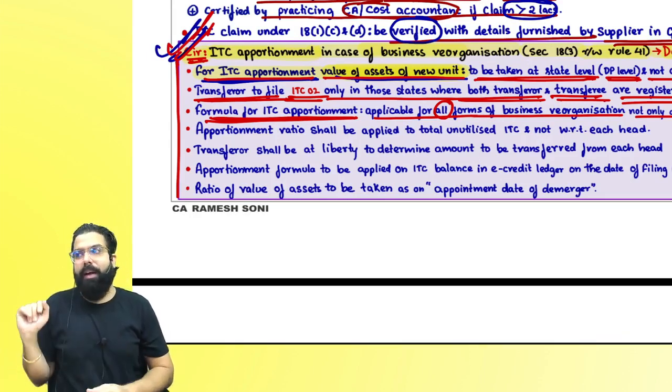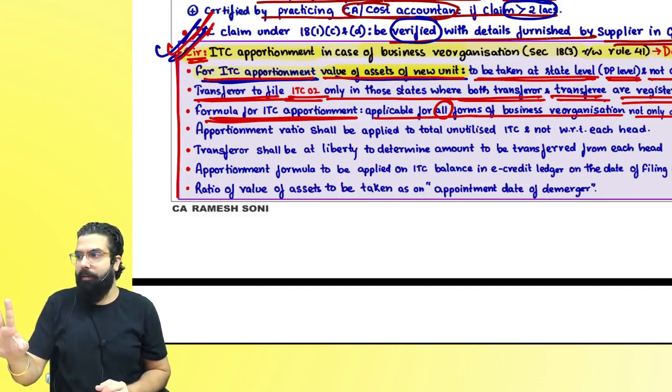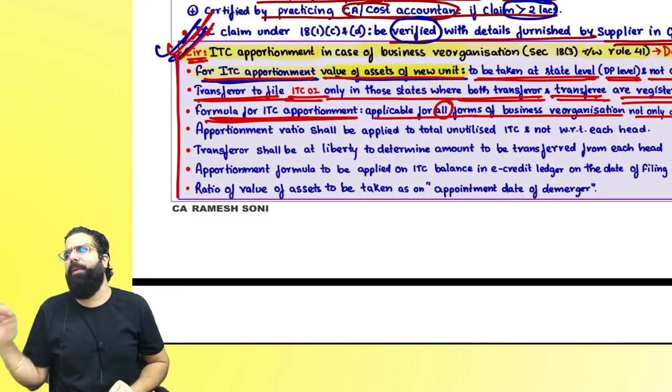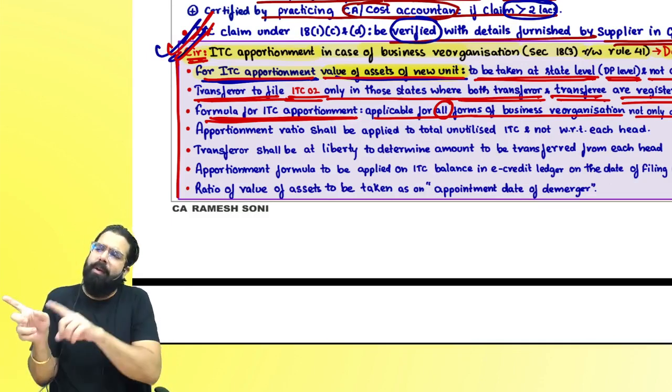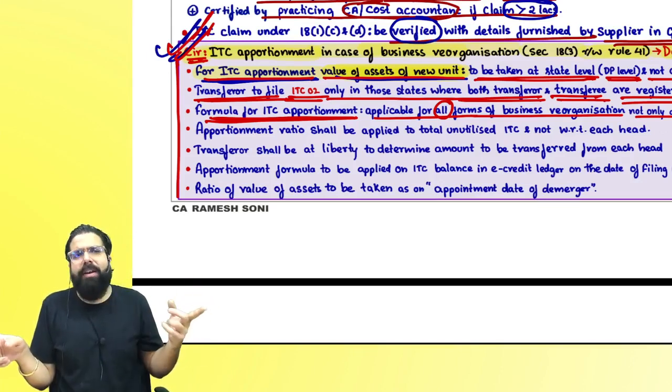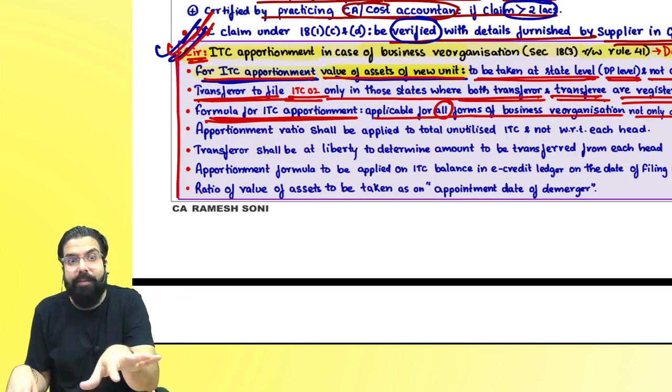Some assets we take ITC, some assets we don't take the ITC. Some assets we take ITC, some assets we do depreciation. So, sir, the ITC which is there, when I am transferring the credit, should I transfer only with respect to those assets on which ITC was taken?